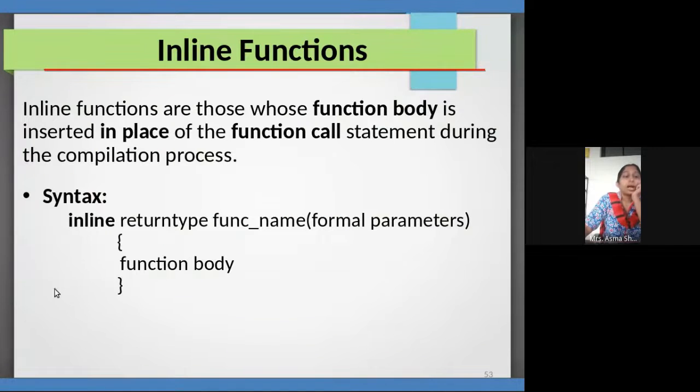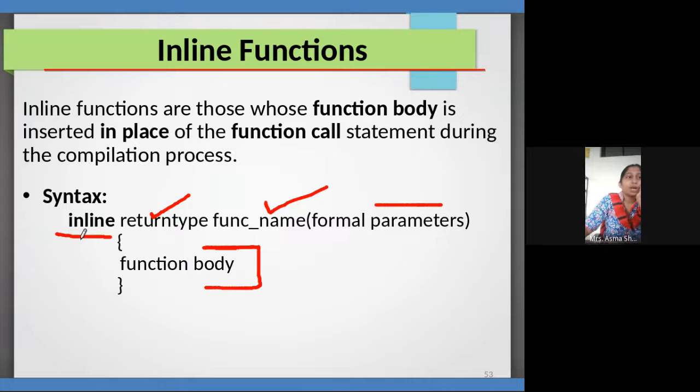So this is how to write it. We have to use the important keyword inline, then the return type of the function, then the function name and the parameters to my function. Here I am writing the code of this function.